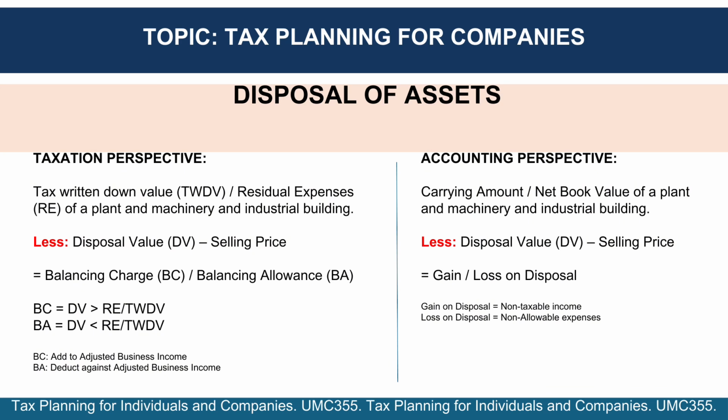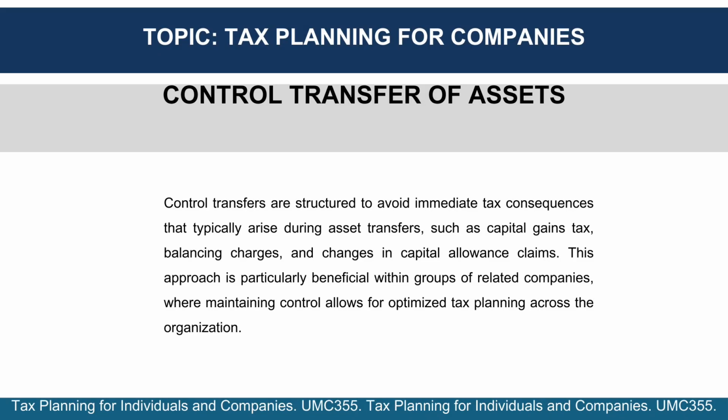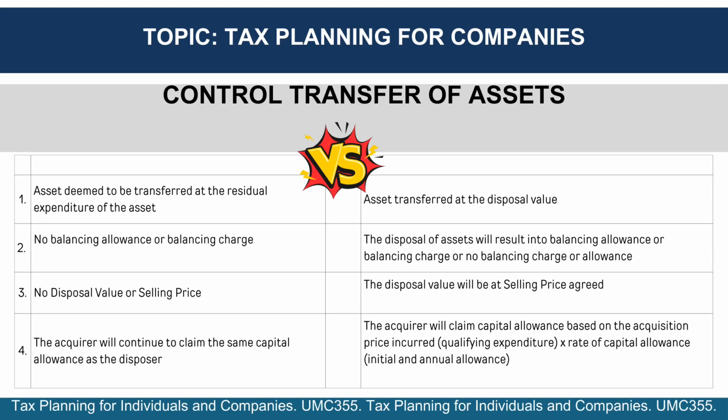being non-taxable or non-allowable. Control transfers are structured to avoid immediate tax consequences, such as capital gains tax, balancing charges, and changes in capital allowance claims. This strategy is particularly beneficial within groups of related companies, allowing for optimized tax planning across the organization by maintaining control over assets. In a control transfer situation, assets are deemed transferred at their residual expenditure, avoiding balancing charges or allowances. There's no disposal value or selling price recorded, and the acquirer continues to claim the same capital allowances as